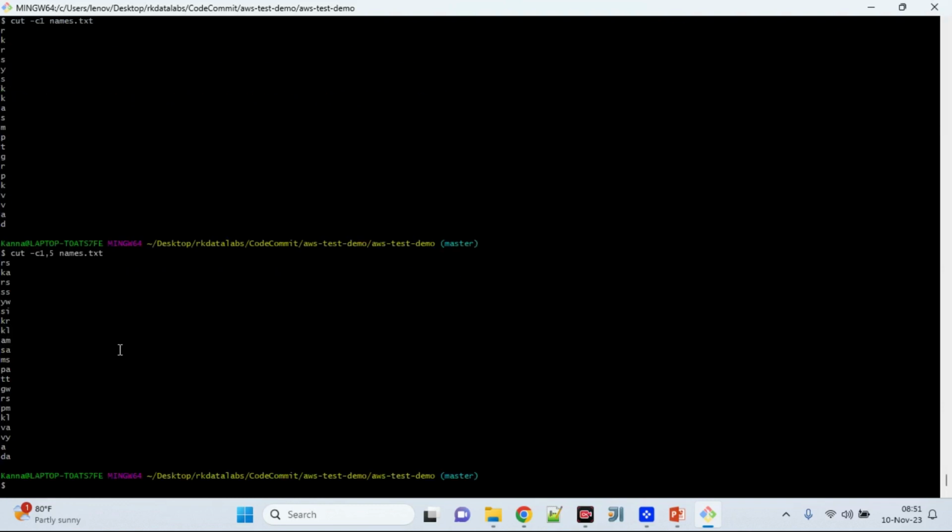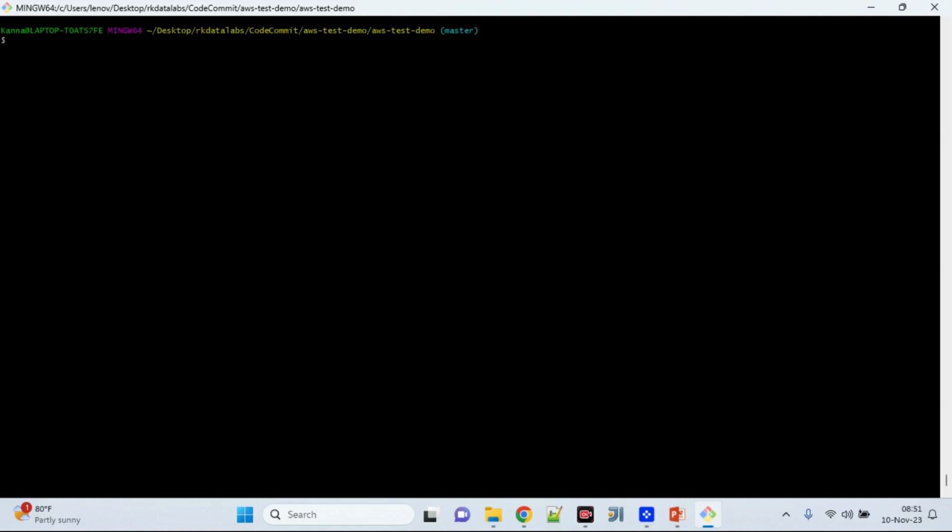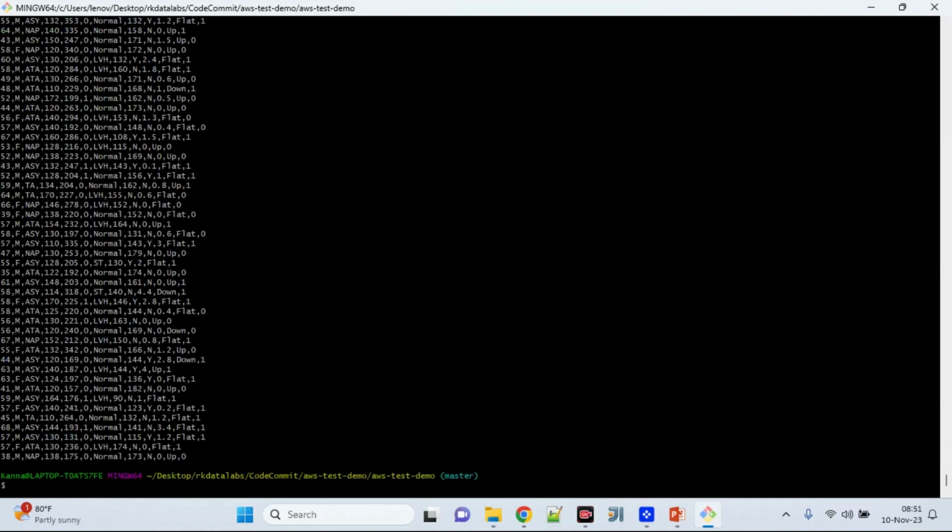All right, let's say you have a delimited value, like heart.csv, where all the fields are delimited by comma. I can simply convert it into some other delimiter. How should I do it? Simple, let's use the cut command itself. -d is the delimiter, so the original delimiter is comma, and then -f followed by the index to start with.